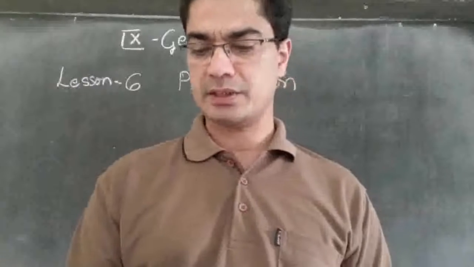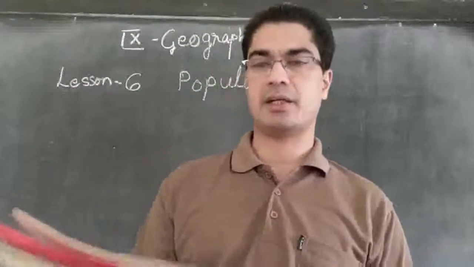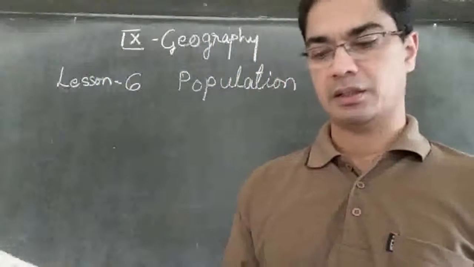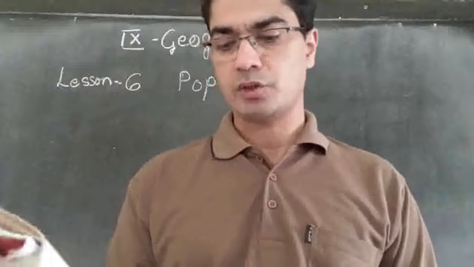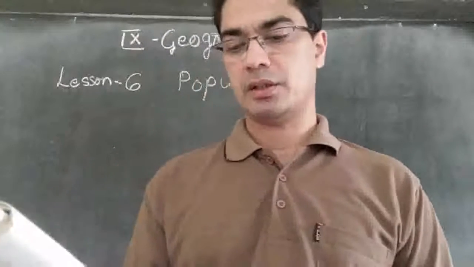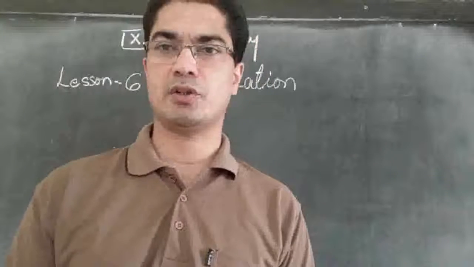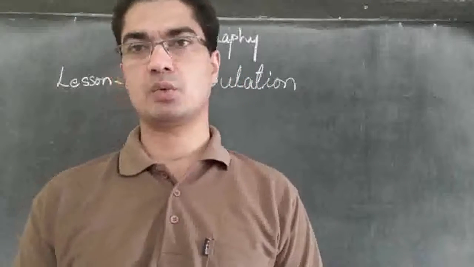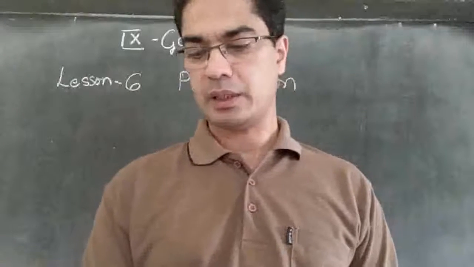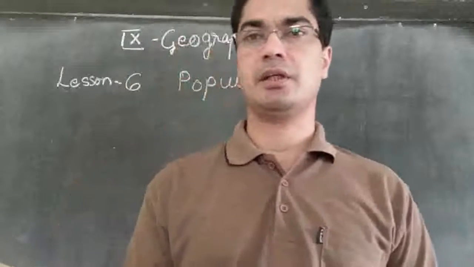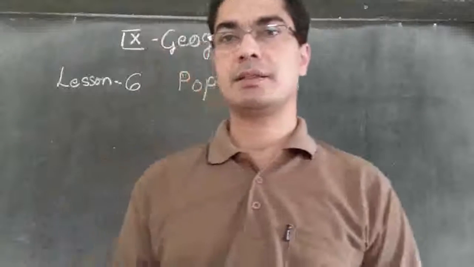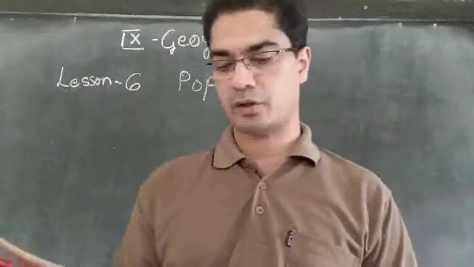In India the first census was held in the year 1872. You can underline. When was the first population census done in India? That was in 1872. The first complete census, however, was taken in the year 1881. So in 1872 it was not done properly, it was not completed. The first completed census was taken in 1881. Since then censuses have been held regularly every 10th year. So from 1881 onwards, after every 10 years the census has been taken in India very regularly.